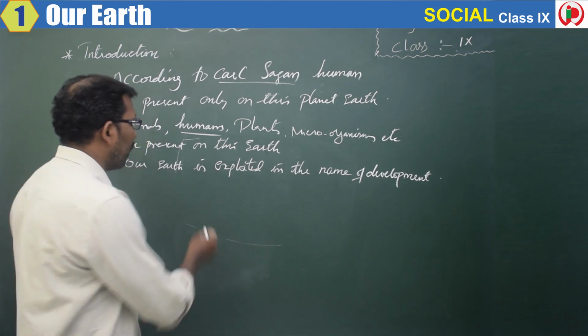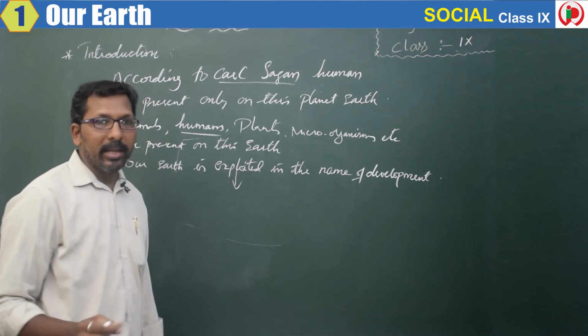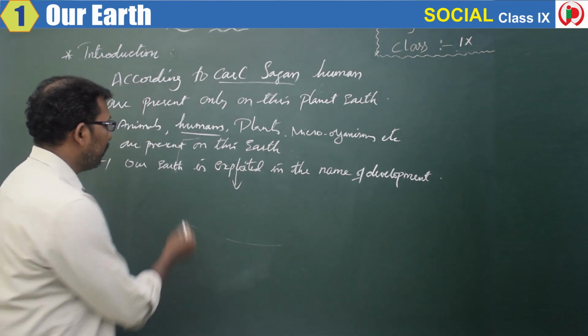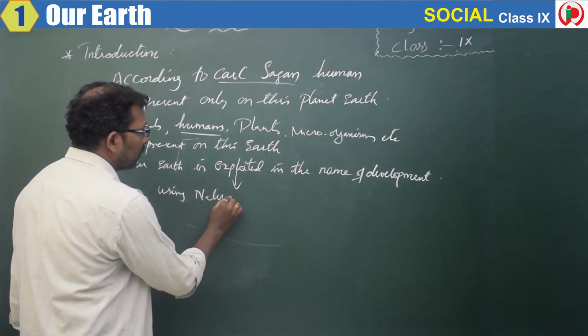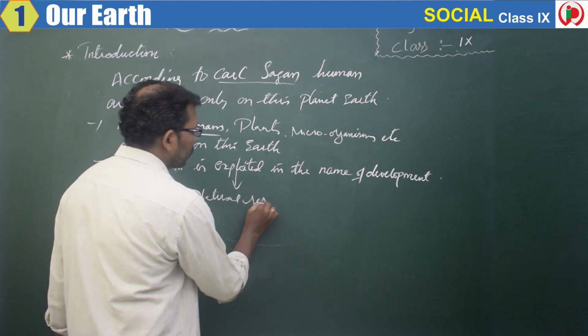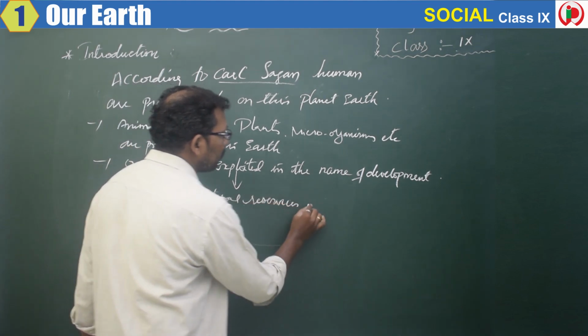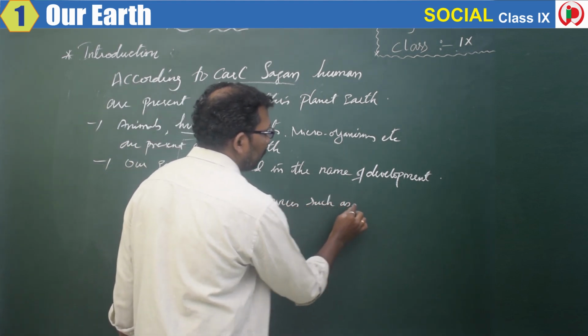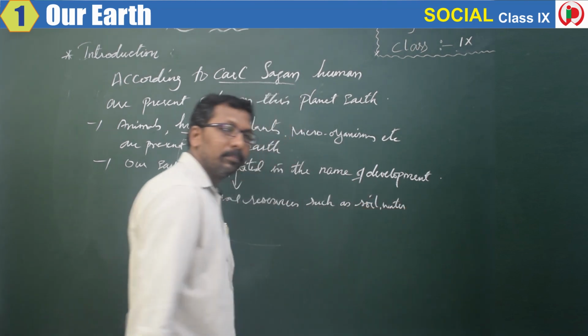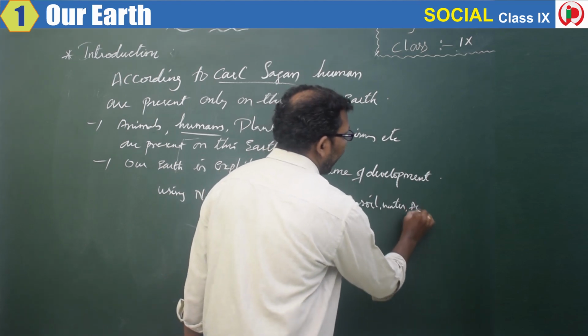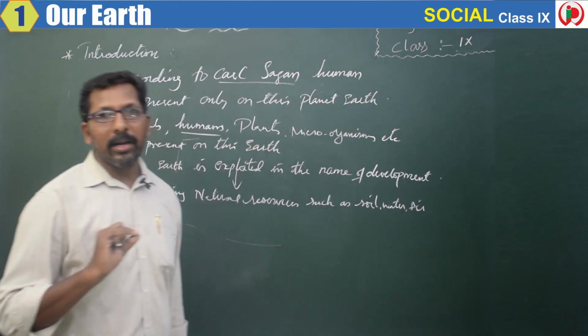Today, we are exploiting. Exploiting means what? We are using natural resources such as soil, water, air, everything we are exploiting.